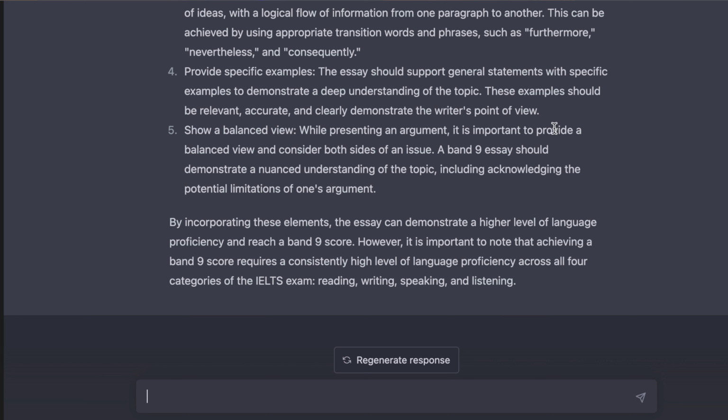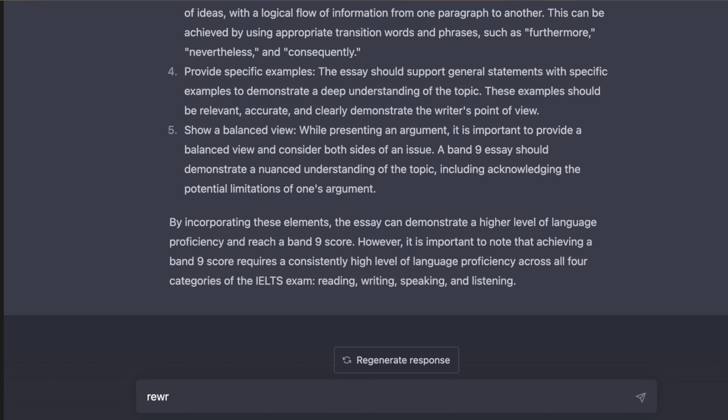However, it is important to note that achieving a Band 9 score requires a consistently high level of language proficiency across all 4 categories of the IELTS exam: reading, writing, speaking, and listening. Reading being the most difficult. No, I think writing. Writing for me, task 1. Ugh, I hate graphs. If I see a graph, I want to cry.